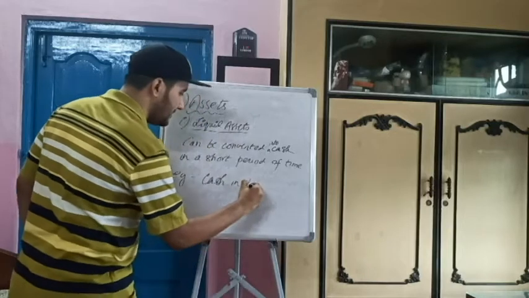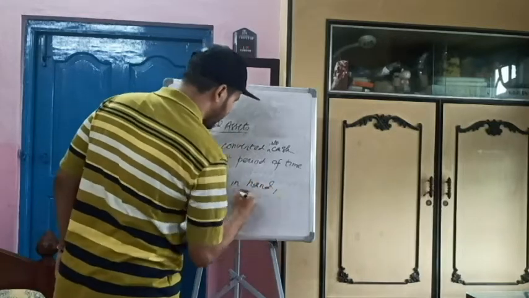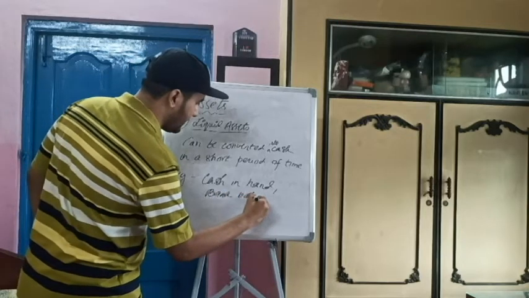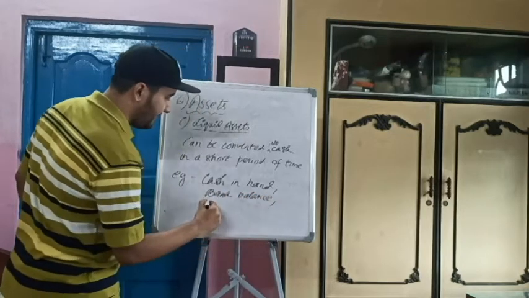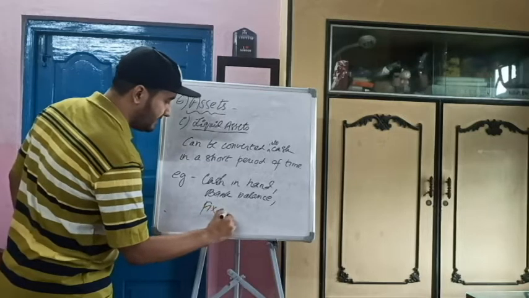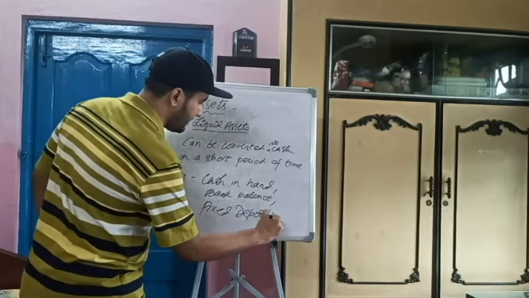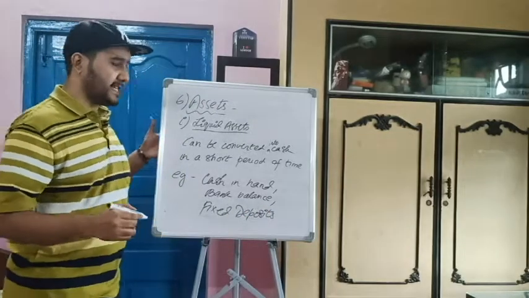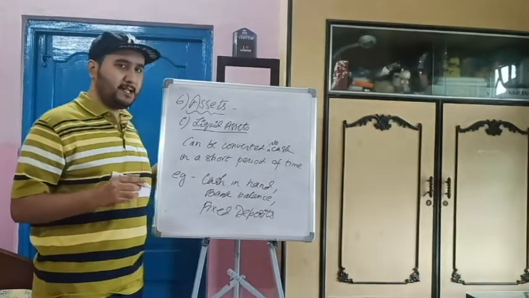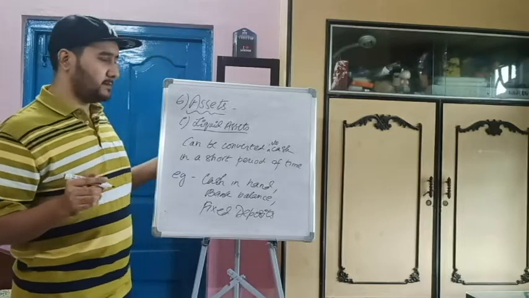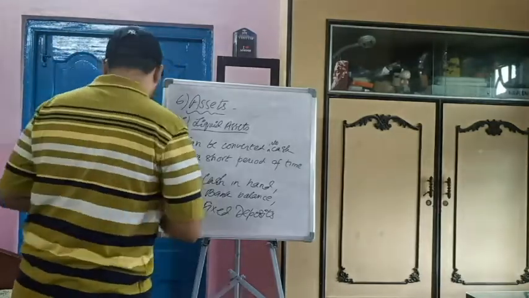Cash in hand, bank balance, and fixed deposits, FD, which you know. So these are liquid assets. They can be converted into cash in a very shorter period of time. Likewise, the current assets. Fine. These are liquid assets.